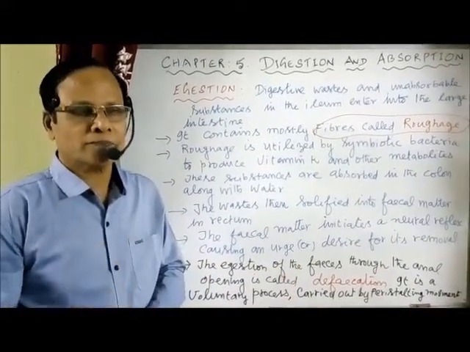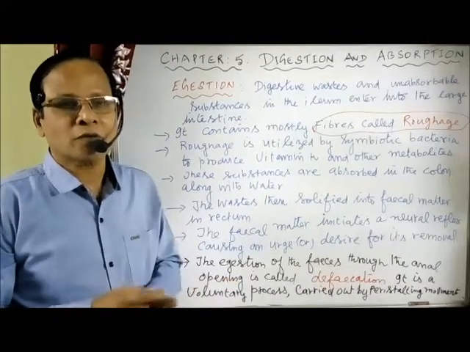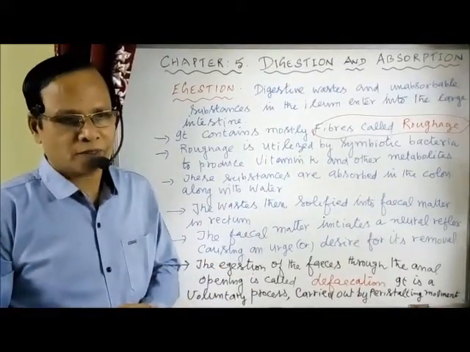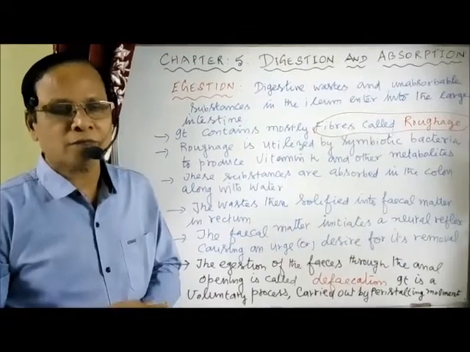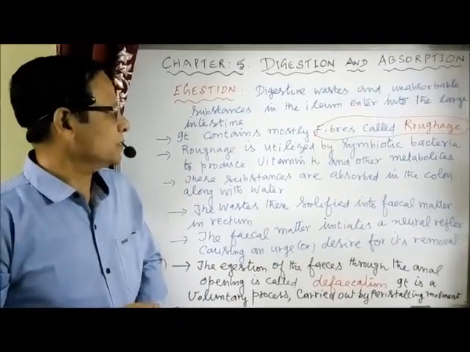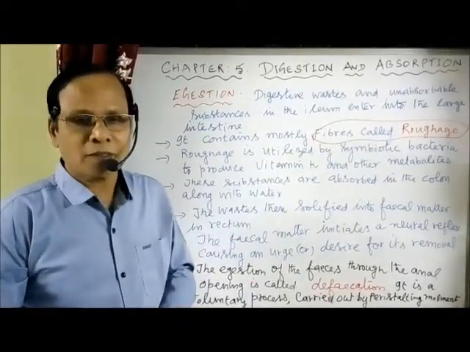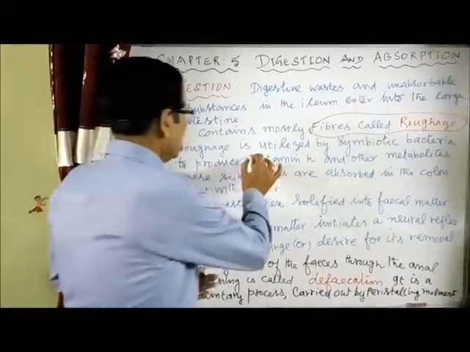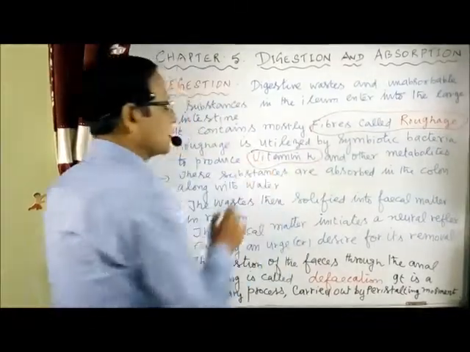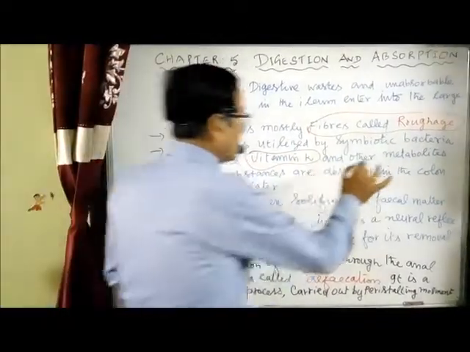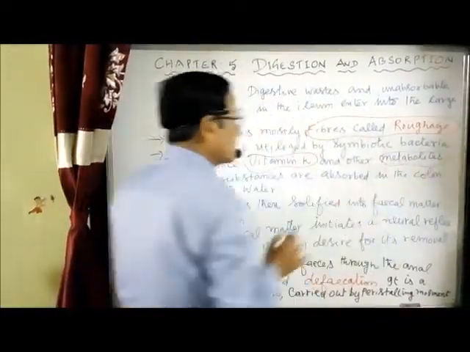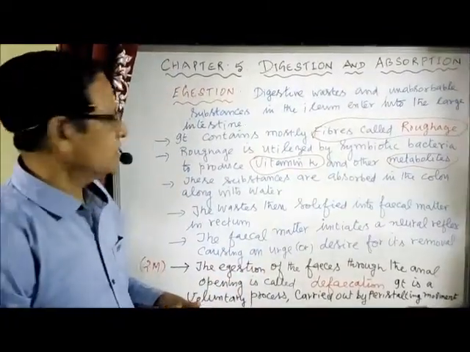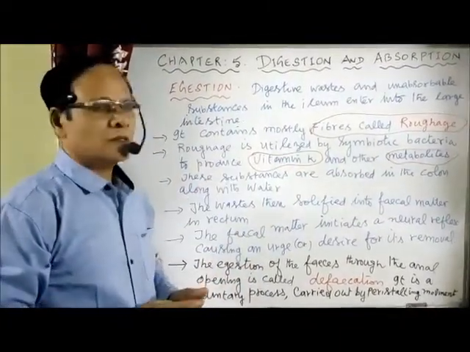These bacteria are symbiotic, mutually beneficial, so they are present in our intestine without harming us. They act on these fibers, releasing certain substances, mainly vitamins. The main vitamin is vitamin K and other metabolites, other materials which are useful to the body. So this is number 1.